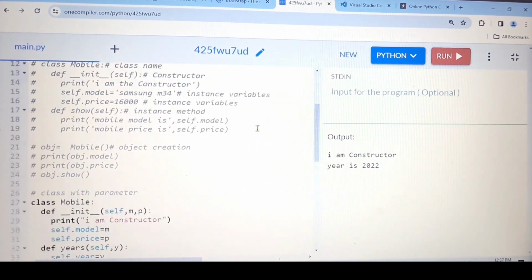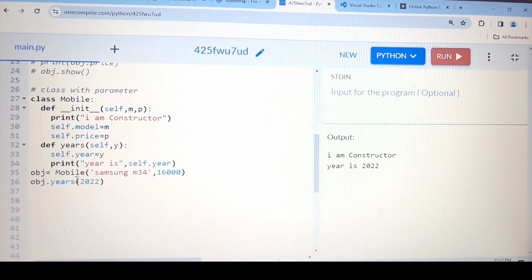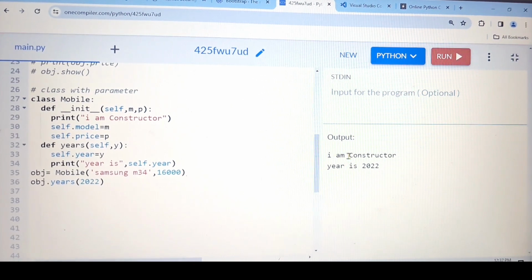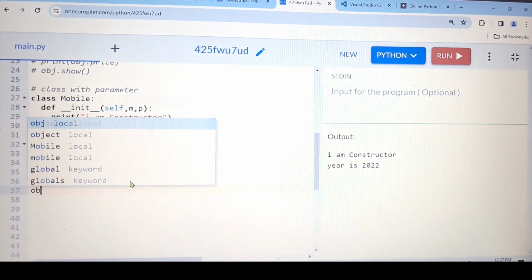Let me show you the proof here. See, if we run it, it prints I am a constructor one time, because we have created the object one time. What if I create one more object?